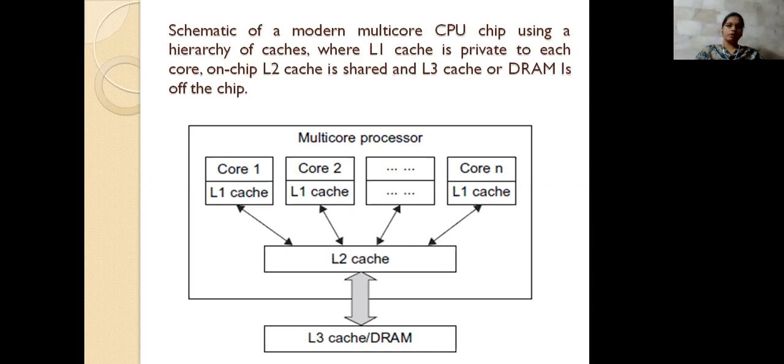Next they have another memory, which is the L2 cache, which represents a shared memory, because the individual memory is for their own purpose only. If they want to access memory for other purposes or for the group, they will access this one. And again we have another one, the L3 cache or the DRAM memory, which is off the chip. Within the chip we are not providing it; it is used off the chip.